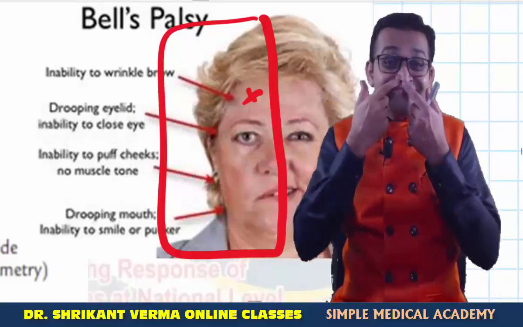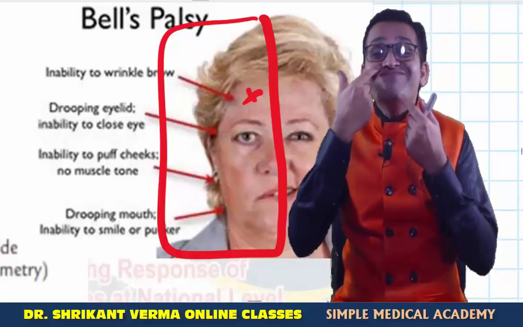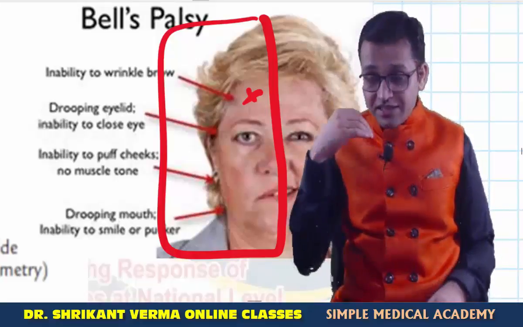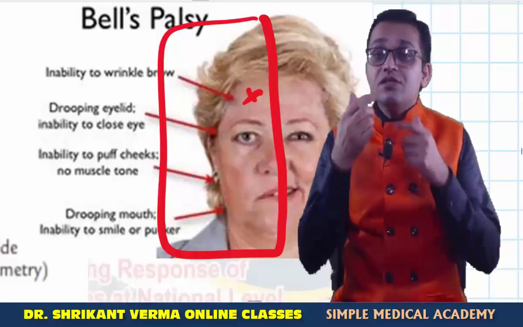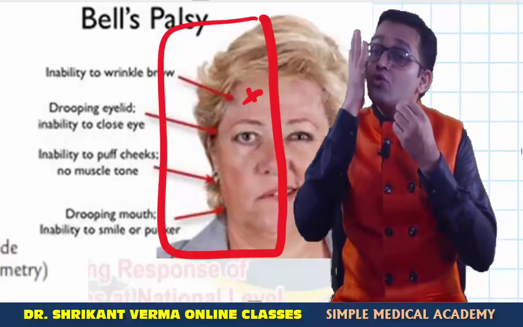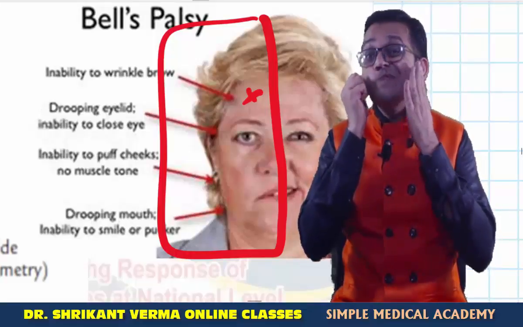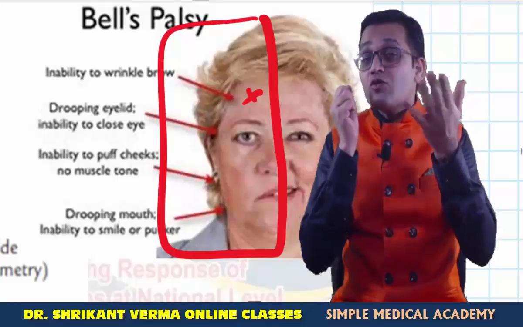Then there is the fold between the nose and the lips. This is known as the nasolabial fold. So if there is damage to this nerve, paralysis of this muscle, this nasolabial fold will disappear. Why? Because there is no contraction of this side of the face. This side of the face is normal, so there is a contraction.